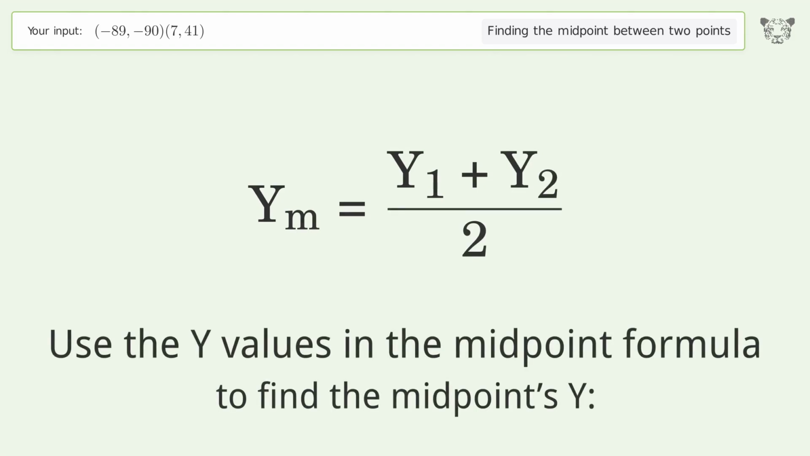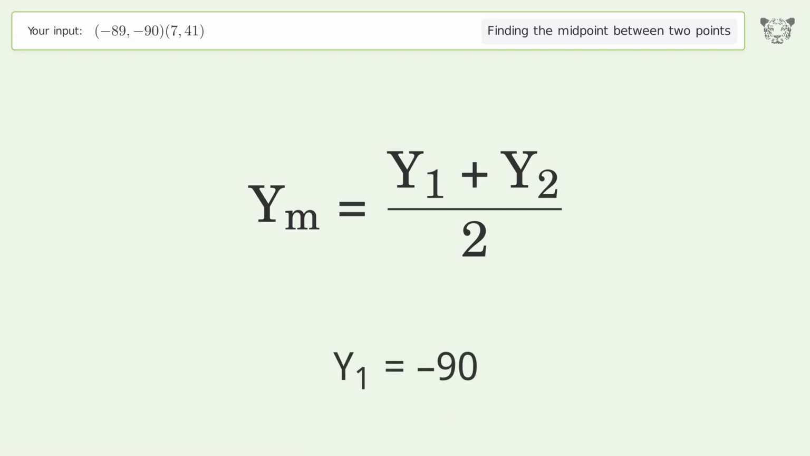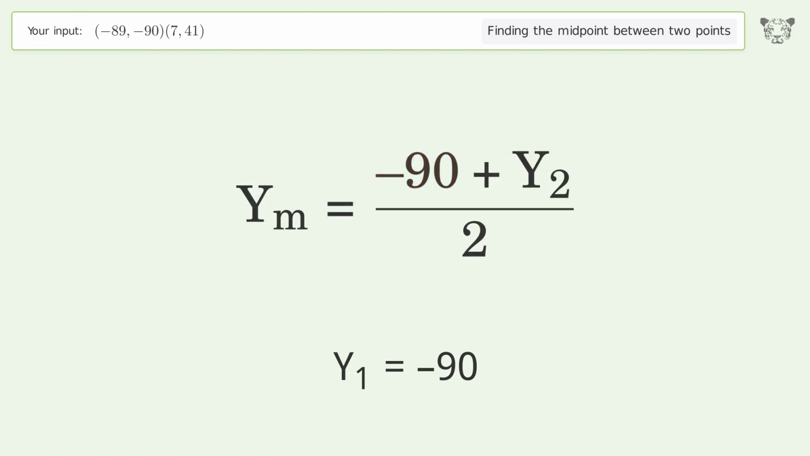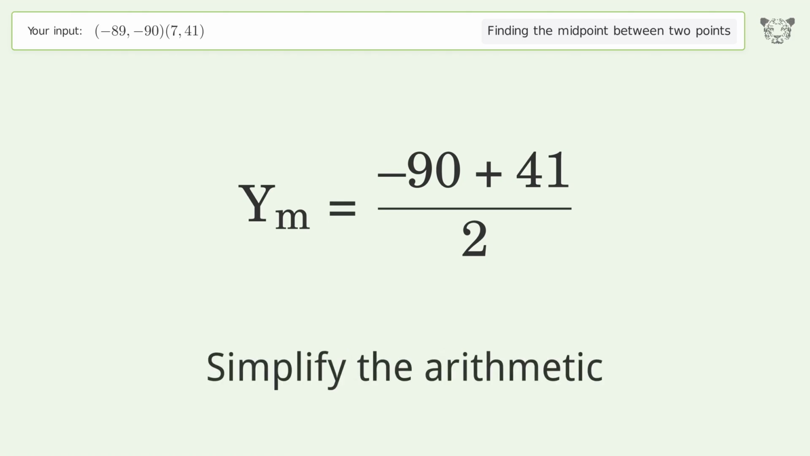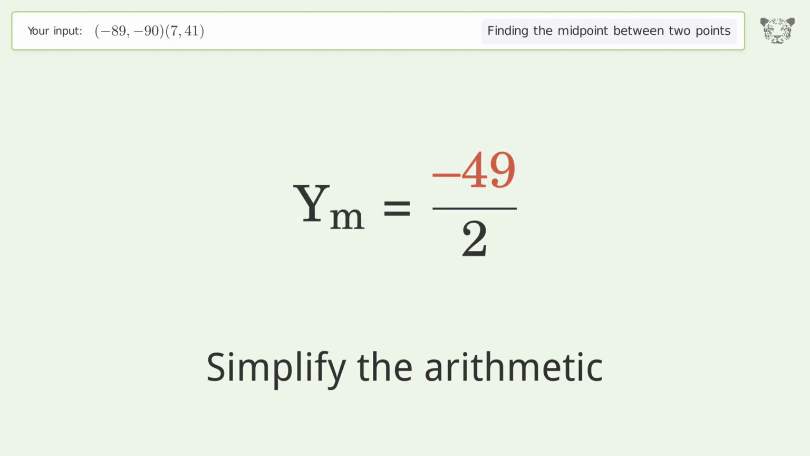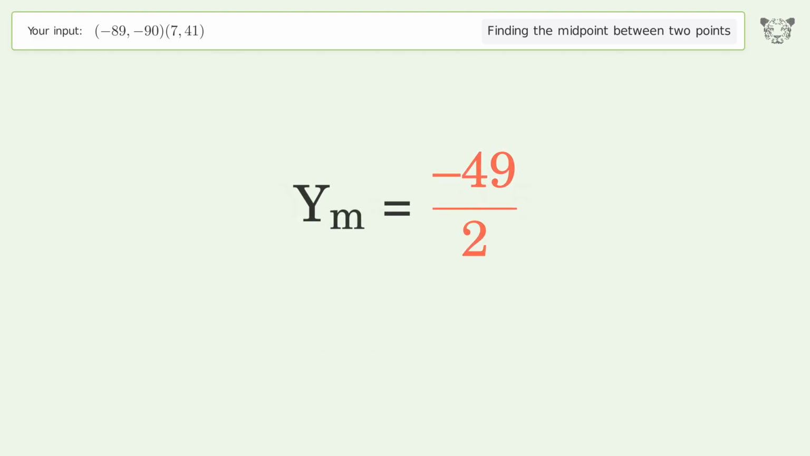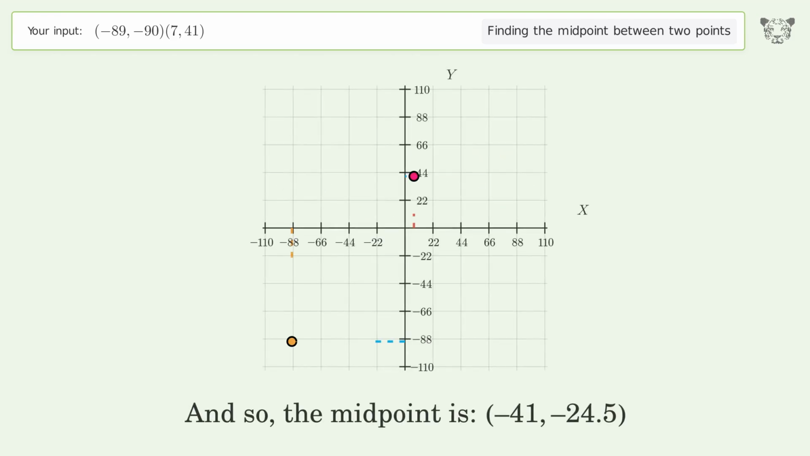Use the y values in the midpoint formula to find the midpoints y. y1 equals -90. y2 equals 41. Simplify the arithmetic. And so, the midpoint is -41, -24.5.